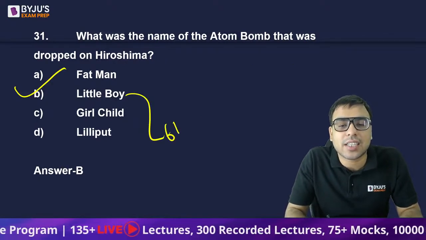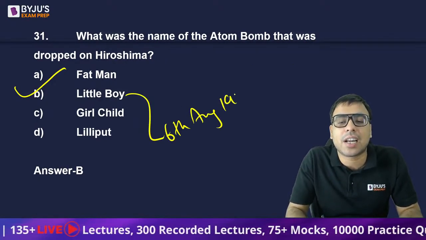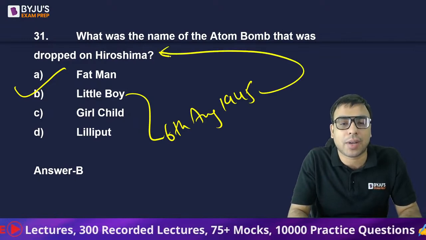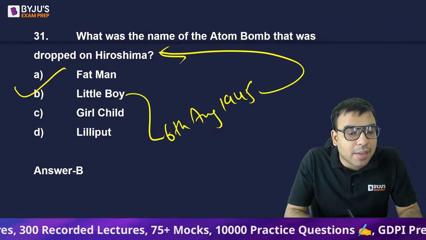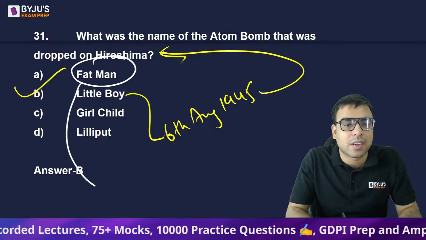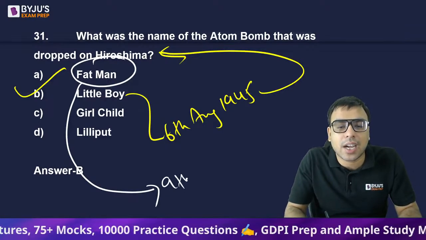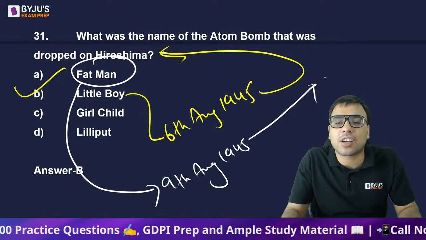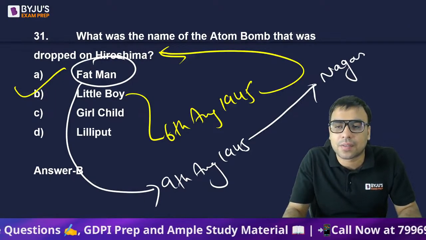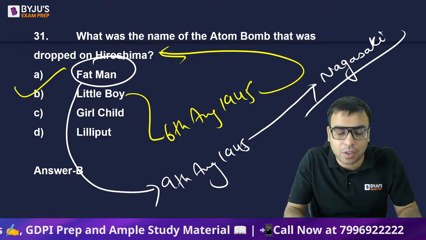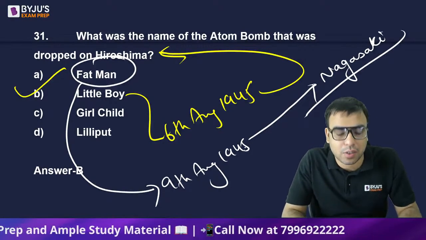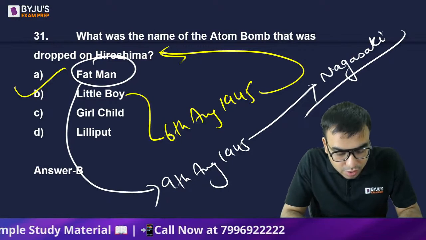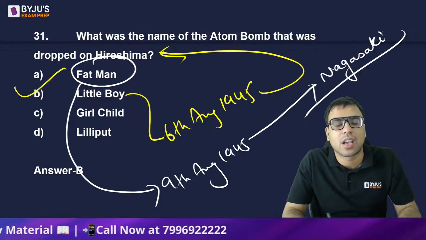So on 6th August 1945, the atom bomb named Little Boy was dropped on Hiroshima. Similarly, there is another atom bomb called Fat Man, and this was dropped on 9th August 1945 in another city of Japan called Nagasaki. That is what you should be knowing. Yes, Alauddin, very good. Sujanta, you are right. B is the right answer to this question.